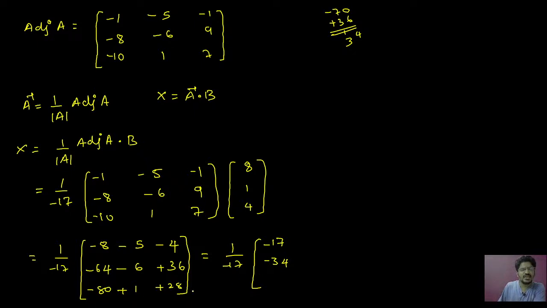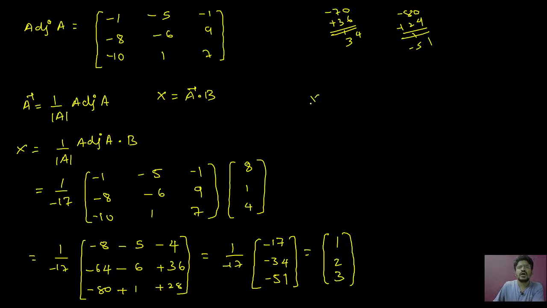So you simplify this. The answers will be 1, 2, 3. Therefore x is equal to 1, y is equal to 2, z is equal to 3. So this is your answer.